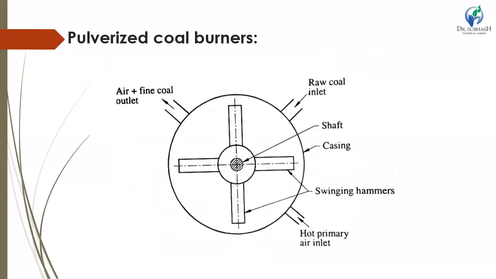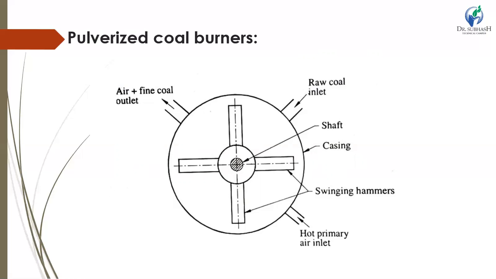Hot air is given to dry the coal, and a fan induces the coal mixture to the classifier, which is usually a cone separator. Centrifugal action of the separator throws oversized coal particles back to the grinding mill, where fine particles suspended in air are discharged to the burner. The mill is preferred for low-grade fuels like peat and brown coal having higher moisture content.